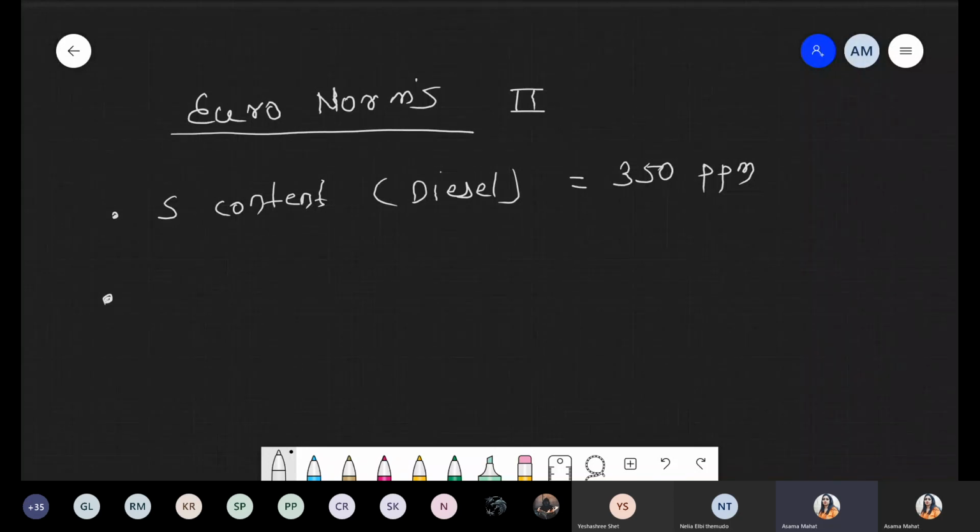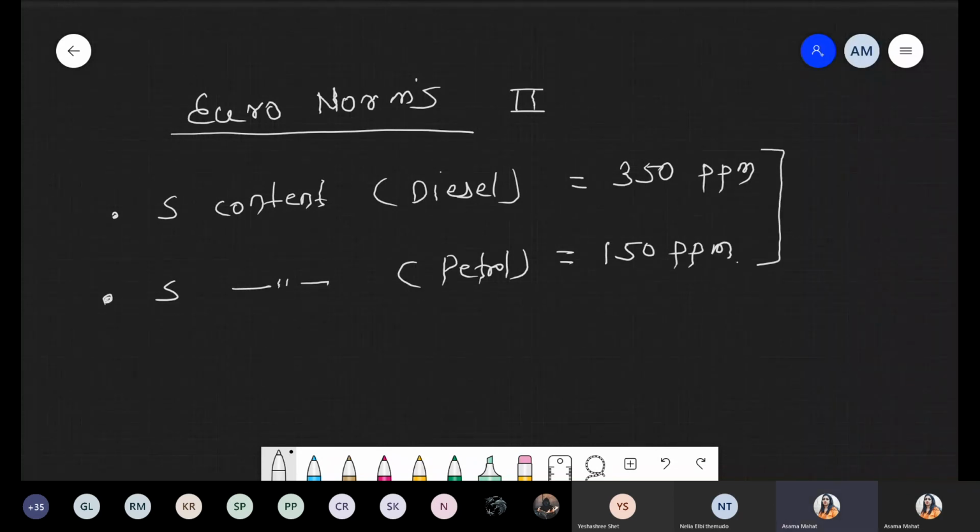And the sulfur content present in petrol should be approximately 150 ppm. So these are the sulfur concentrations in the normal condition: 350 ppm in diesel and 150 ppm in petrol. But in case of Delhi,